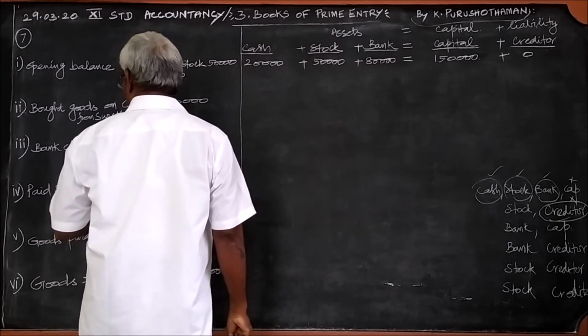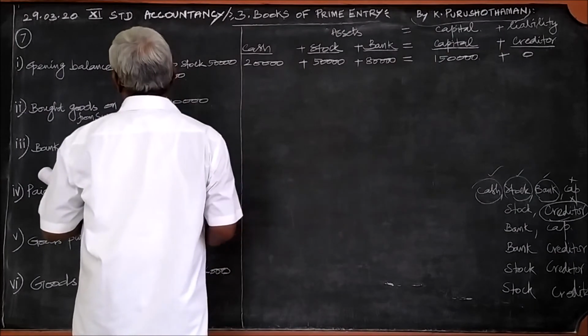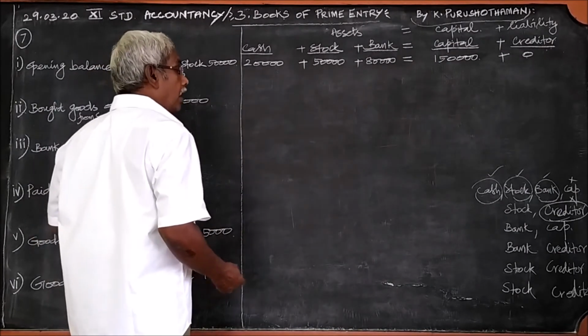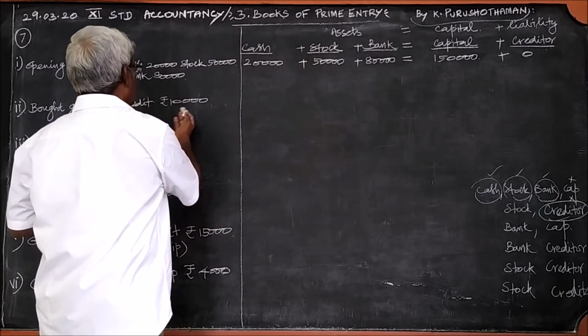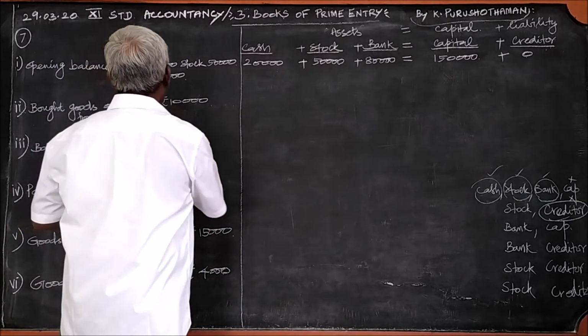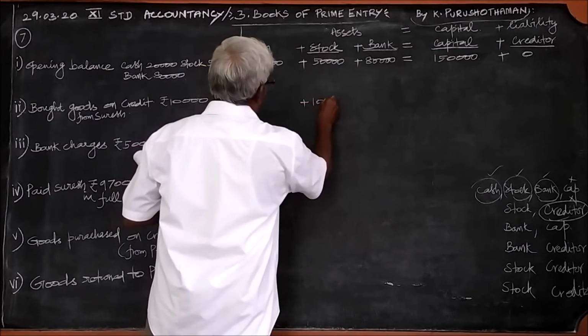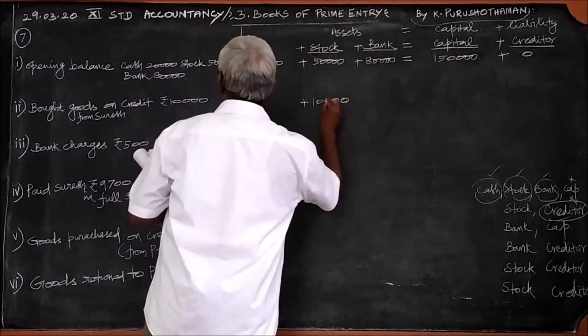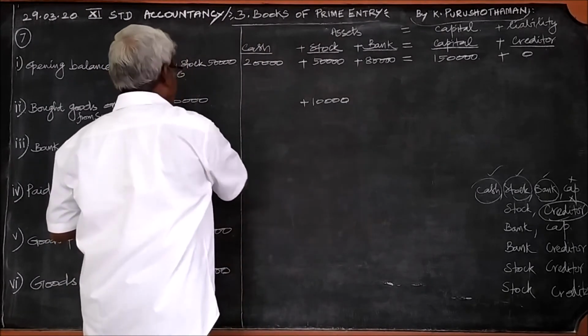Bought goods from Suresh on credit. Whether it is bought on paying cash or on credit, whatever it is, the goods we receive, how much? 10,000 rupees. For 10,000 rupees, we receive the goods. Whether we have paid the amount, no, on credit.